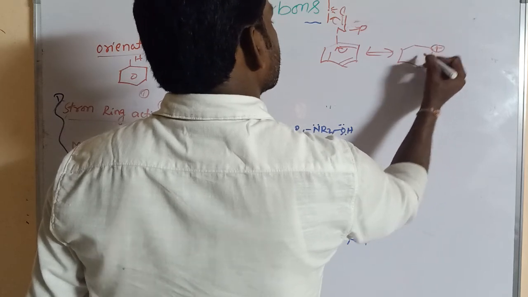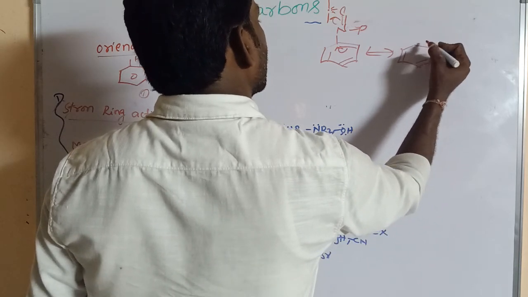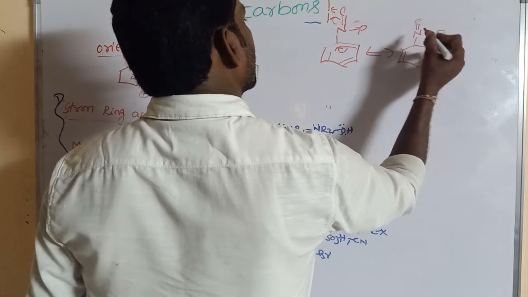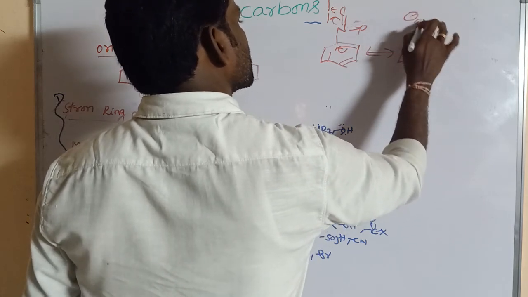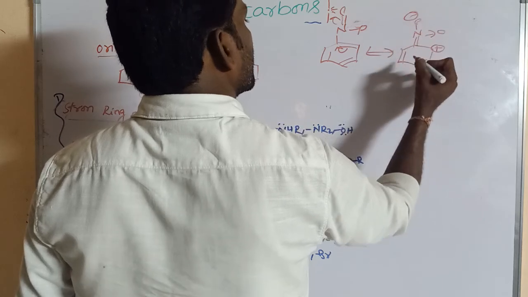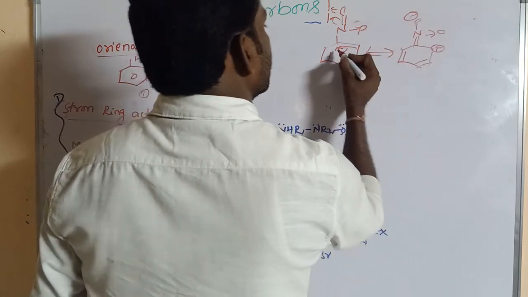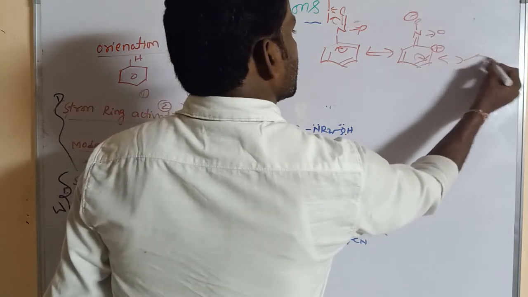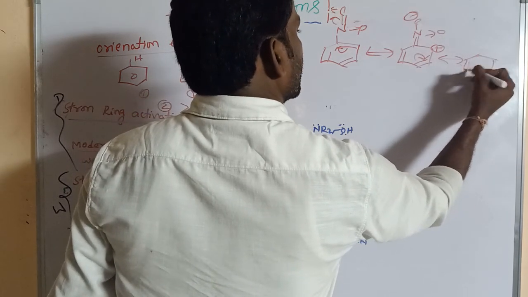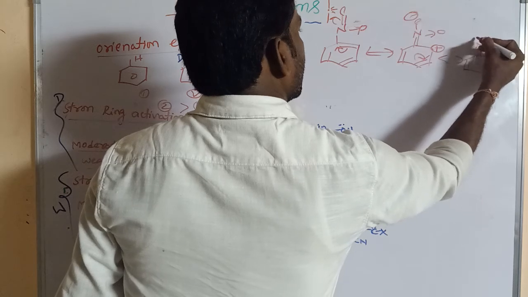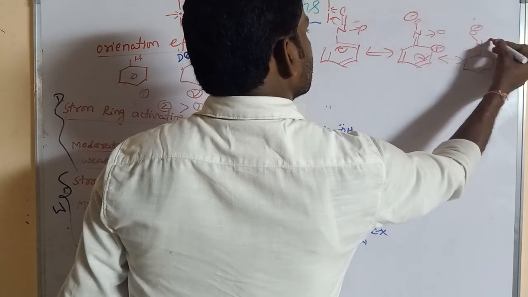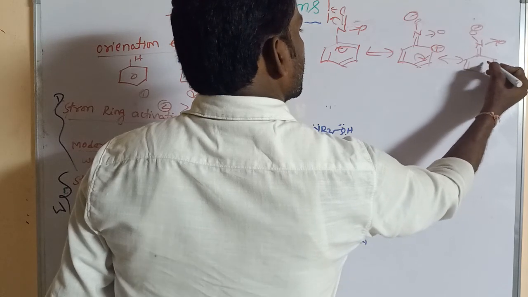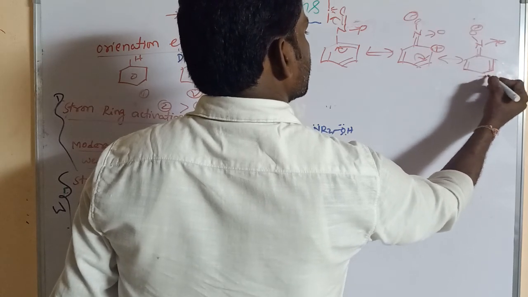This is plus, double bond, N double bond O, and this is O minus. Next, this bond is shifted towards the double bond N, O minus, right. So this is a double bond, this is plus.